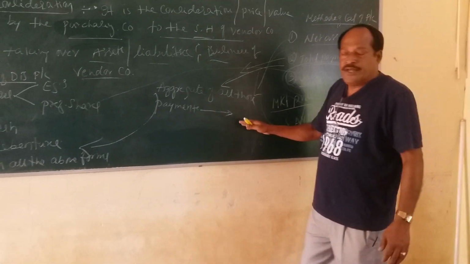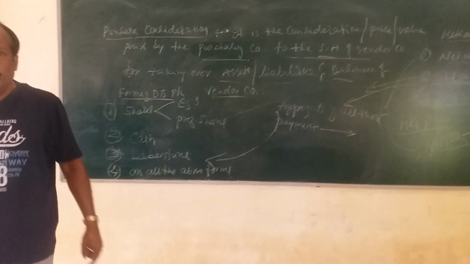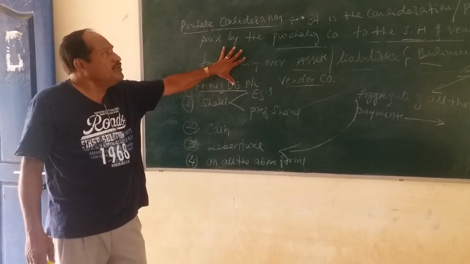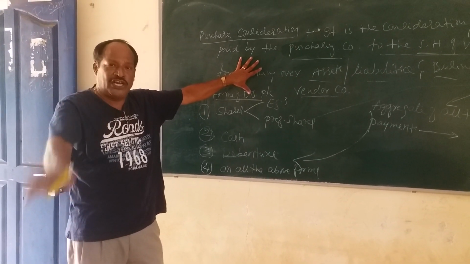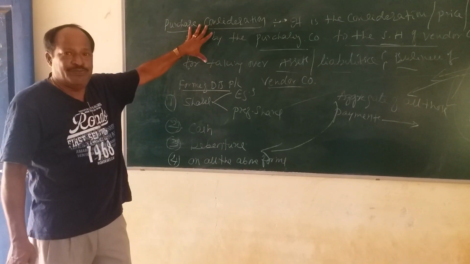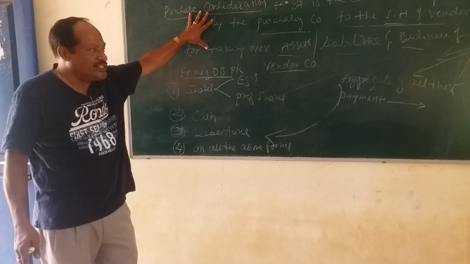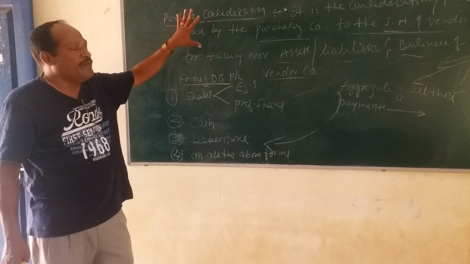Okay. Next we shall go for accounting steps in the books of vendor company. Now I am going to give you certain steps to work out problems on amalgamation, absorption or external reconstruction. If you follow these steps for any problem of amalgamation, absorption and external reconstruction, you can easily prepare the ledger accounts or pass the journal entries if you follow the steps which I have